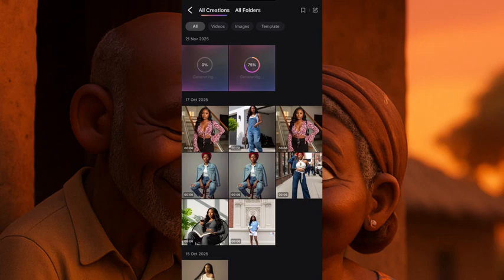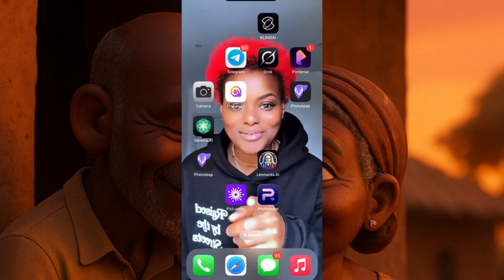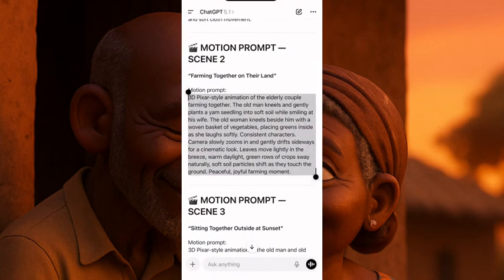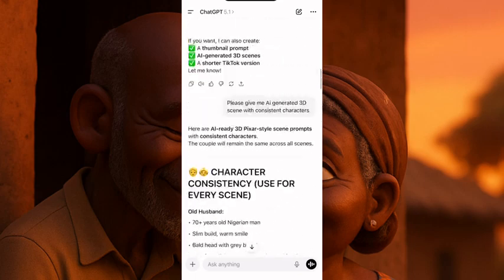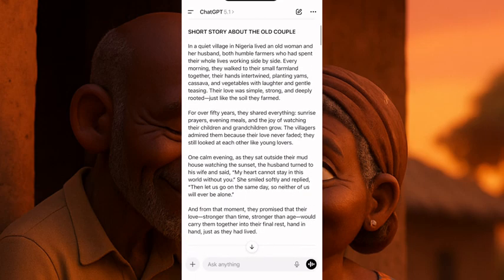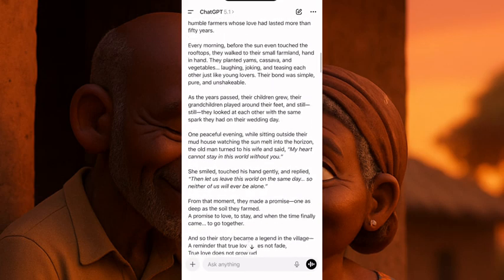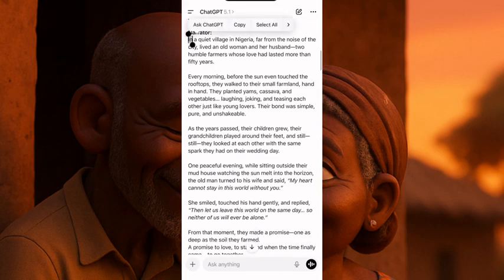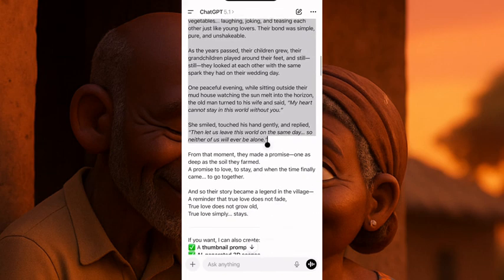Okay, the next thing we need to do is to go back to ChatGPT. Then we go to the main story itself, the start of the story, which is this story. In a quiet village in Nigeria lived an old man. This is the story, right? And then they gave us a narrator version. This is the narrator version. Now we'll come here, copy the narrator version and go and create our voiceover.